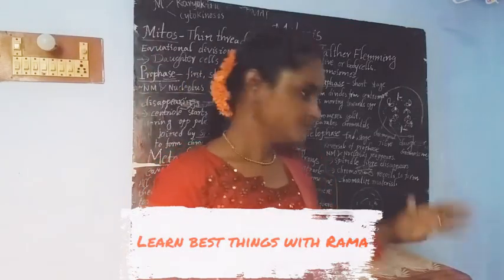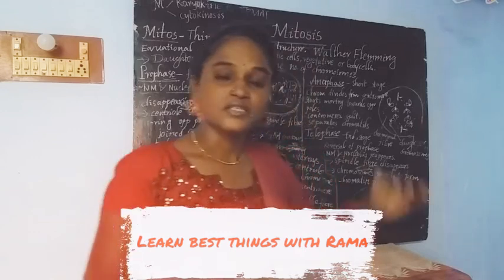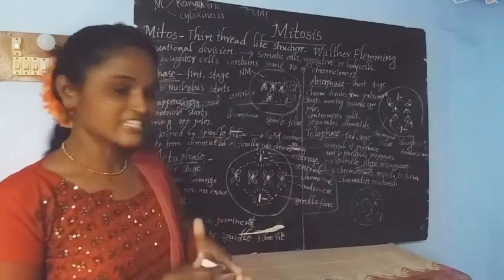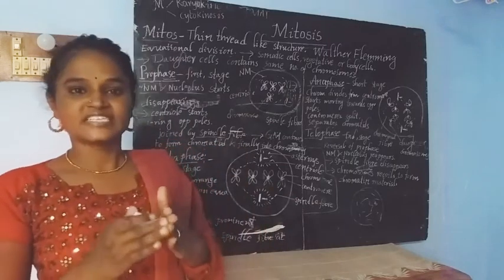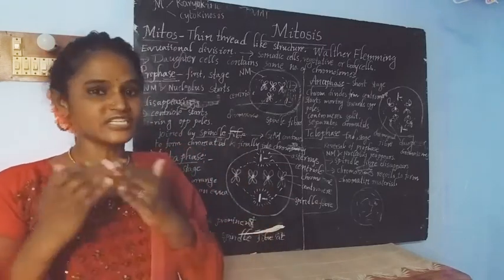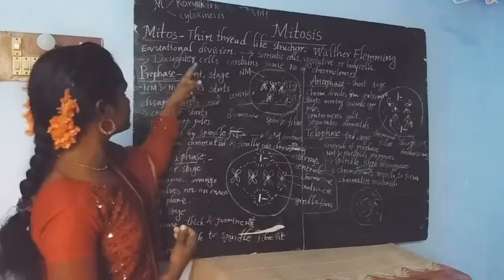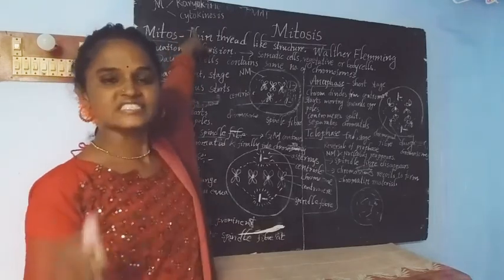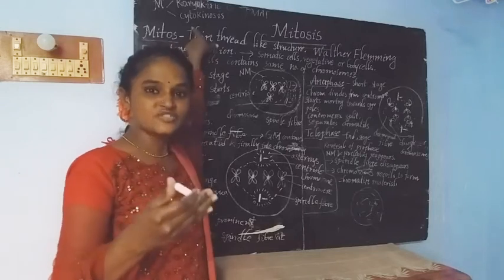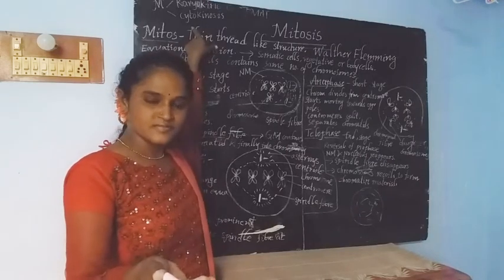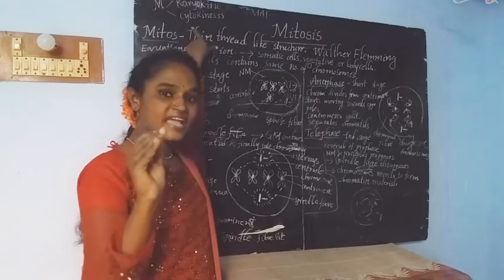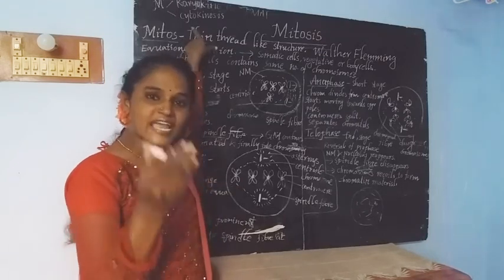And finally, what happens? The mitotic phase completed. Not completed, half of the mitotic phase completed. Nuclear division completed. Then we are going to the next one, that is cytokinesis. Here cyto means cytoplasm, kinesis means division. Cytoplasmic division, how it takes place inside an animal cell and a plant cell.